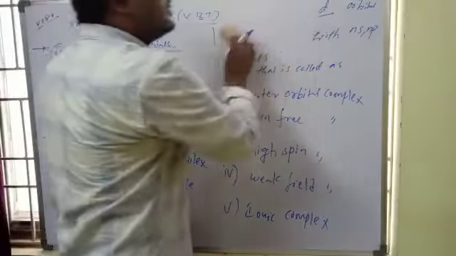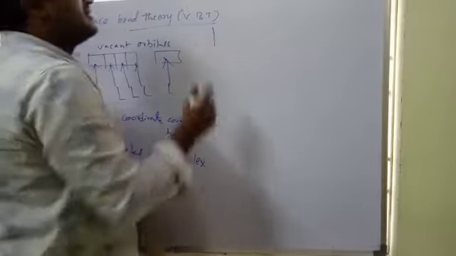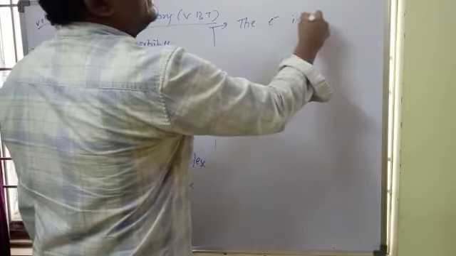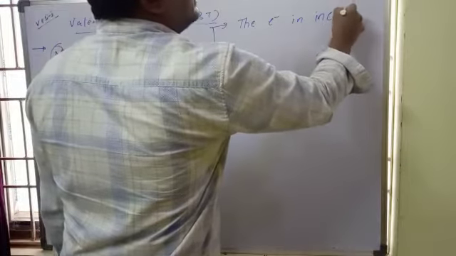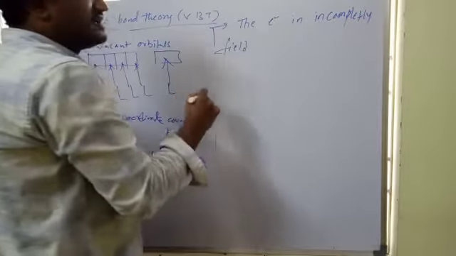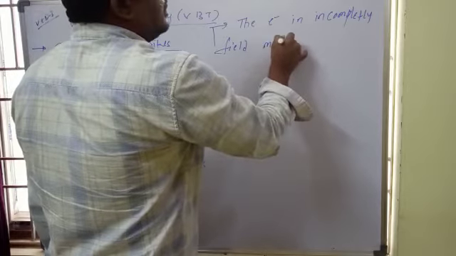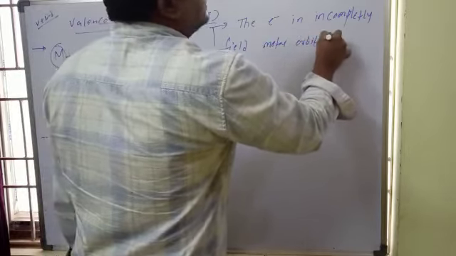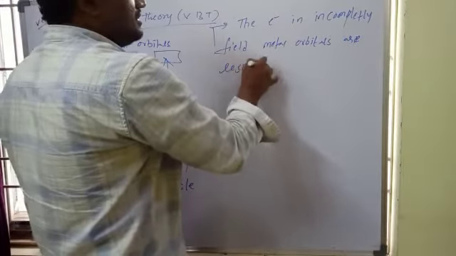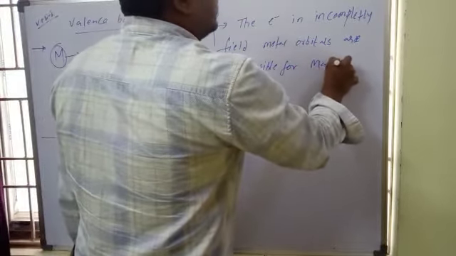The electrons in the metal's incompletely filled orbitals are responsible for magnetic behavior.